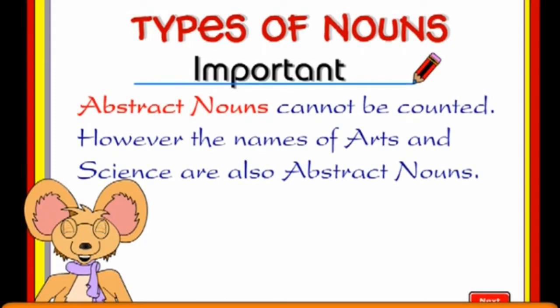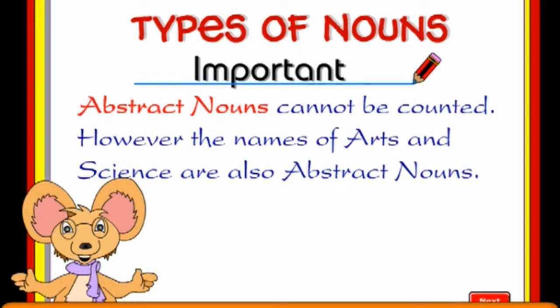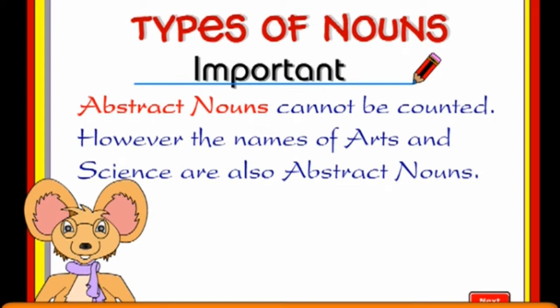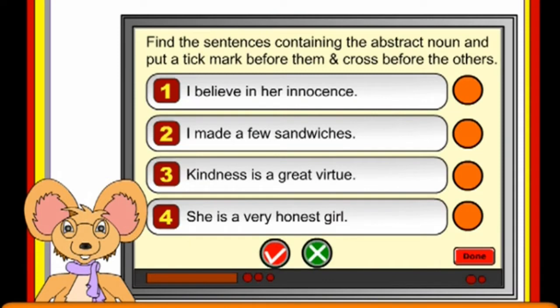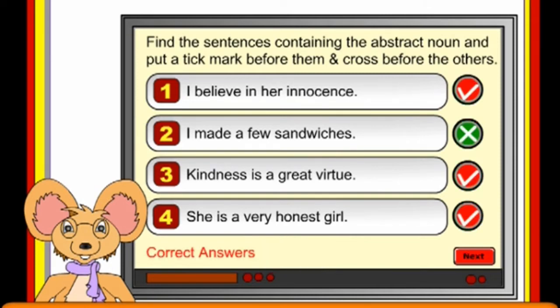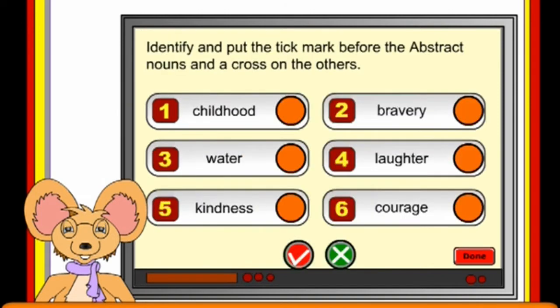Abstract nouns cannot be counted. However, the names of art and science are also abstract nouns. Find the sentences containing the abstract noun and put a tick mark before them and a cross before the others. Identify and put a tick mark before the abstract nouns and a cross on the others.